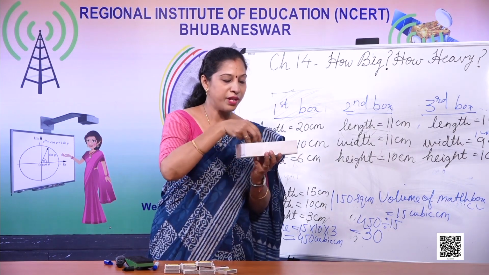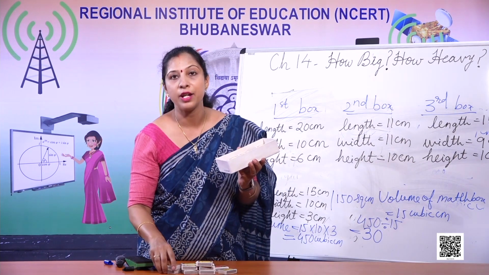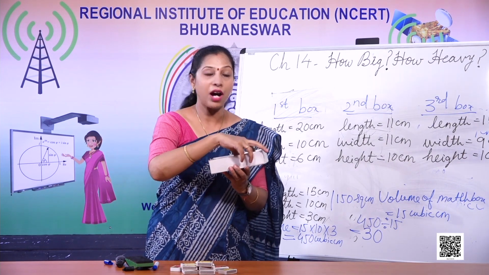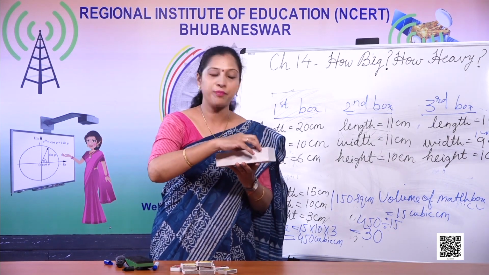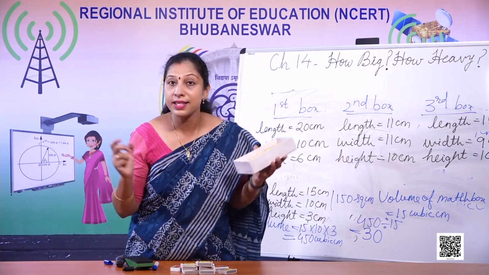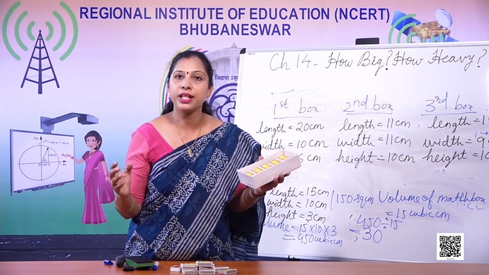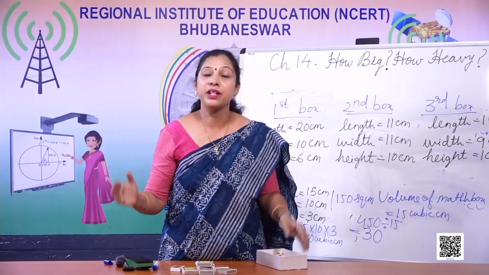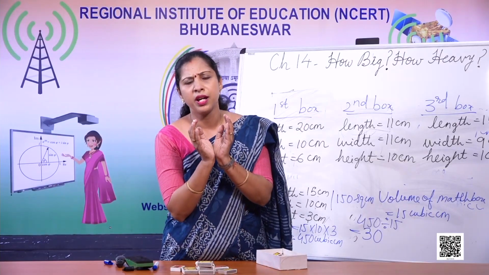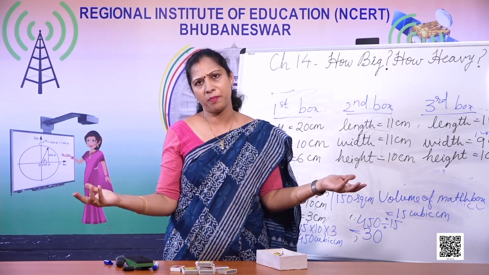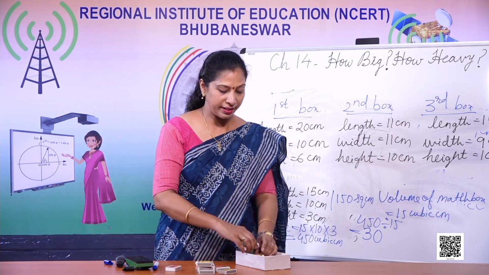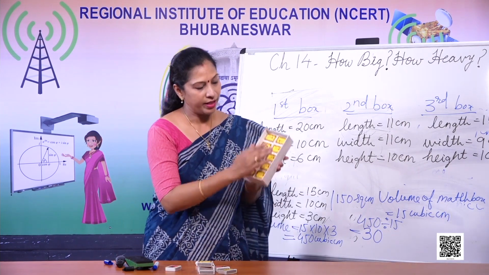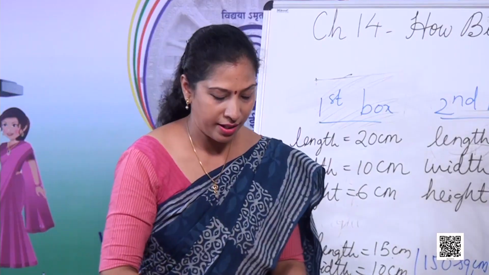See children, when I am doing with a smaller number, it is easy. But when we are going for larger numbers, it becomes very difficult without calculation. So when we pack something, we have to know what should be the exact size of the box so that we can pack the boxes properly. Sometimes in a big box, small things are coming, and sometimes we get a small box and we cannot pack things. Now this is the second layer. Now 20 are already packed. Now let me see the next one.